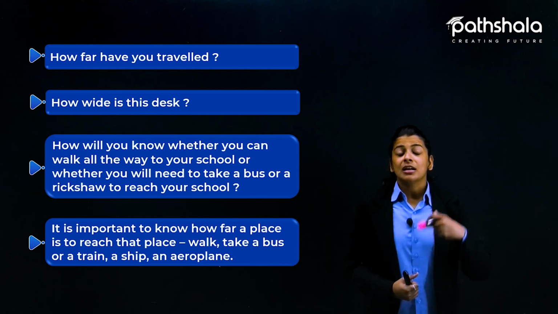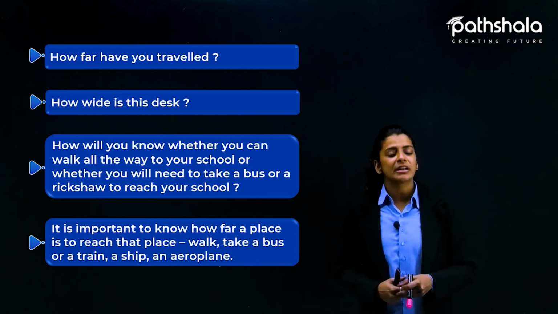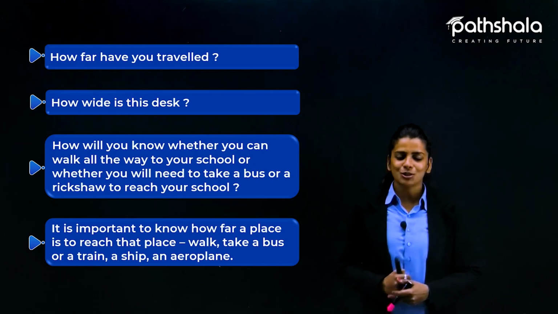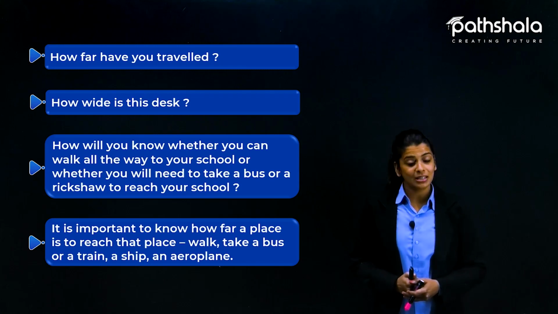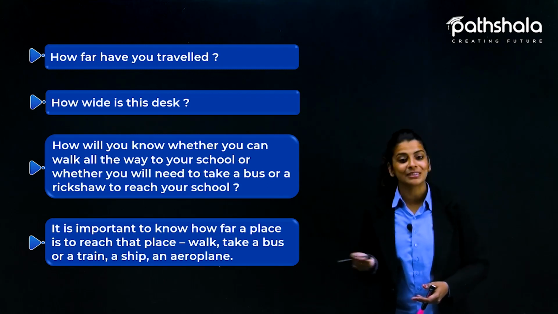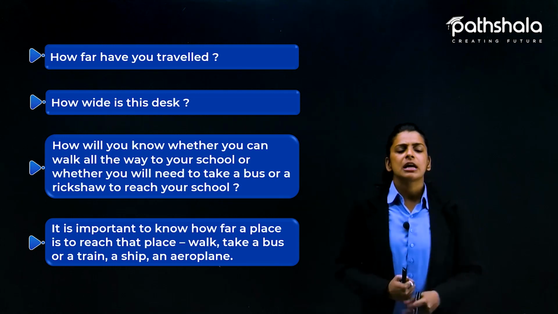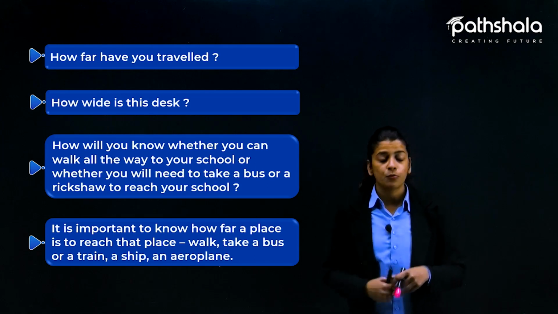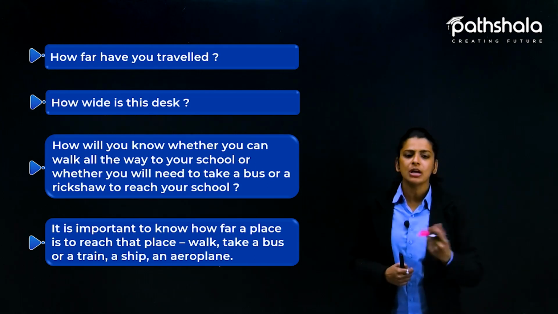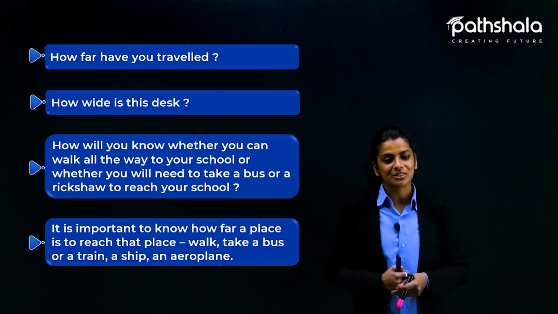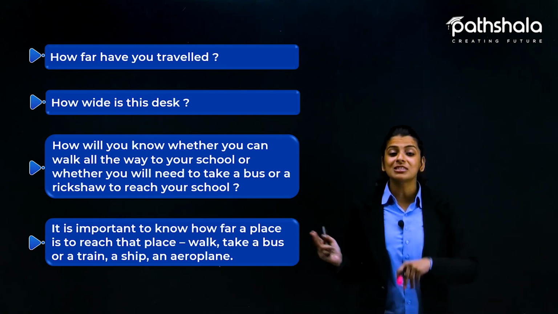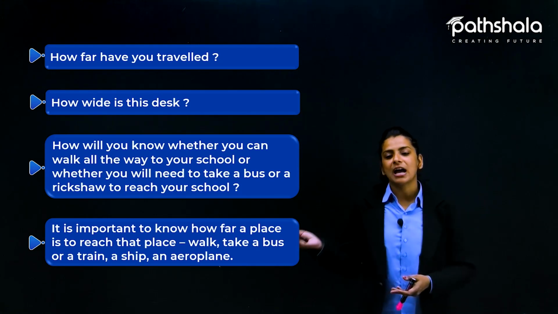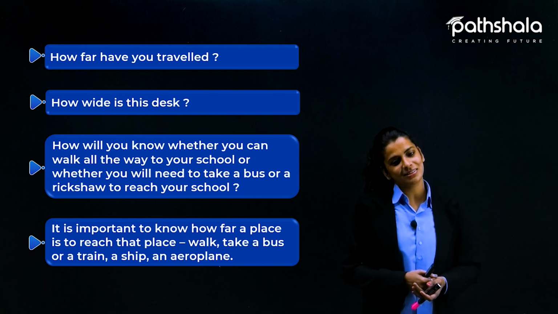If we have to go to our native place, for example, and we have enough time, like we are going for summer vacations, we can take a train because it is in a different state. And suppose we have to reach somewhere the same day for an urgent meeting, so we can board an aeroplane so that we can reach from one state to another in a day, because as we know, the fastest mode of transportation is the aeroplane.